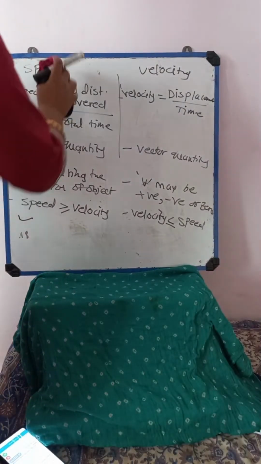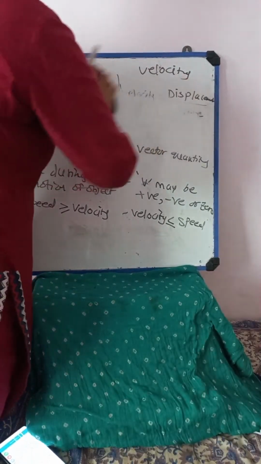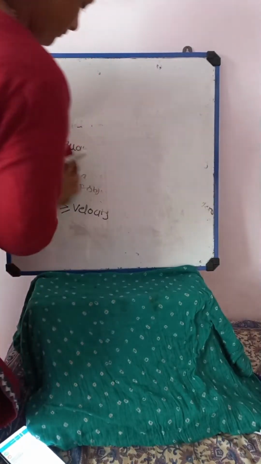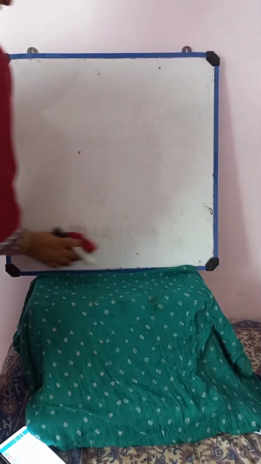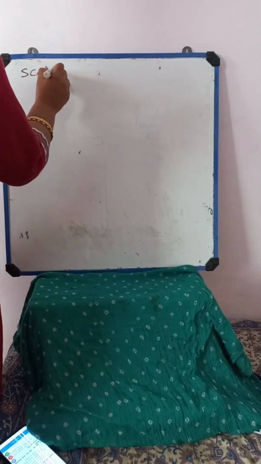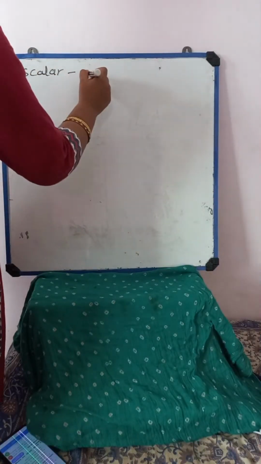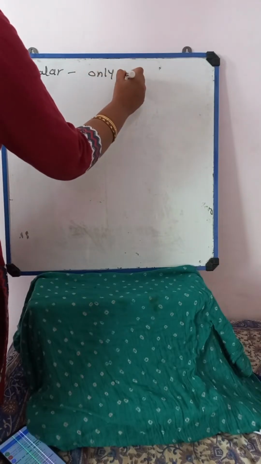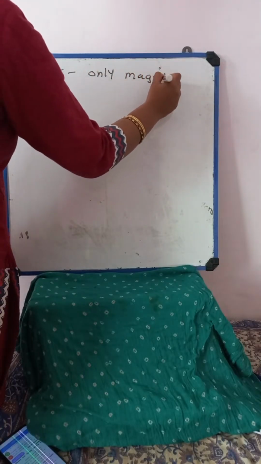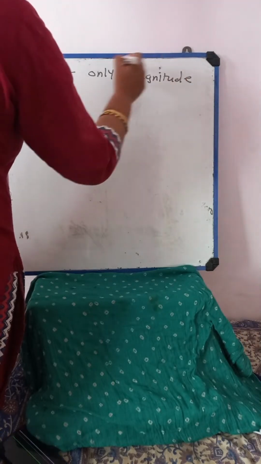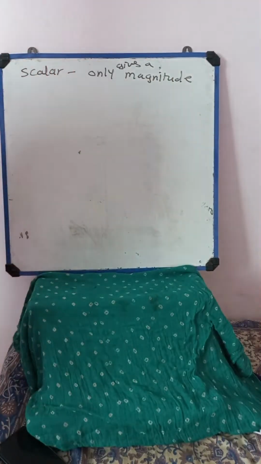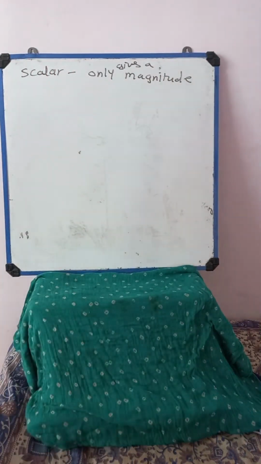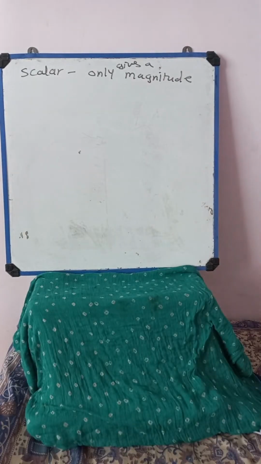We already discussed this many times, but I will teach you again. A scalar only gives a magnitude, and these are the physical quantities that come under scalar quantities.